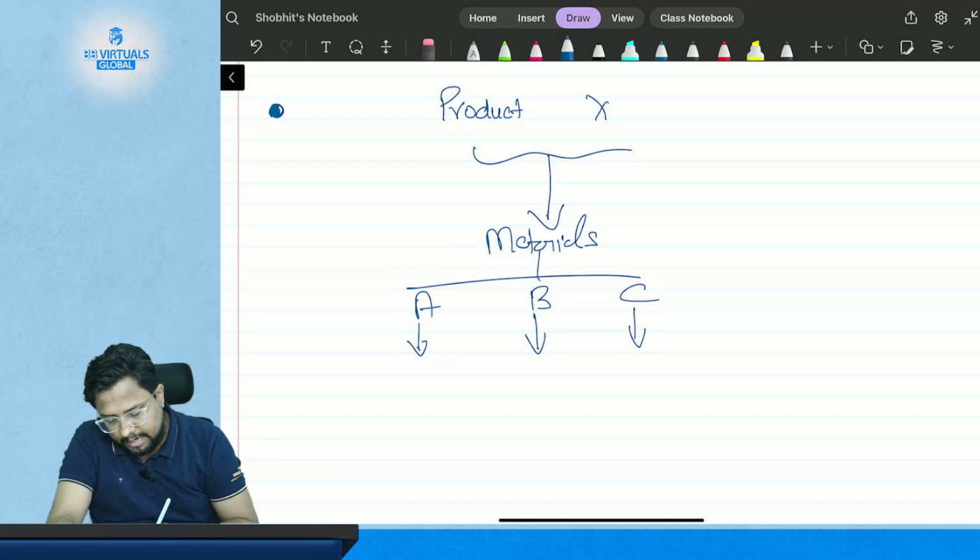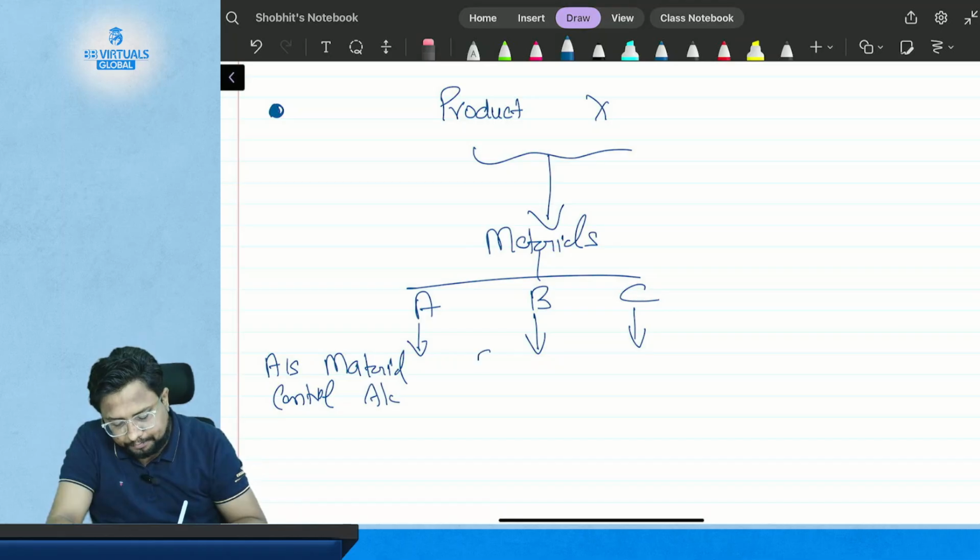So I will have A's material control account, B's material control account, and C's material control account.